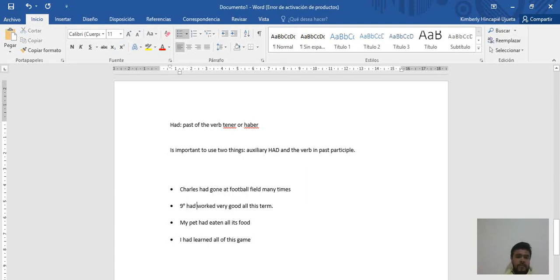You see verbs in past participle. This is a regular. In this case, we have an irregular verb. It is possible. My pet had eaten all its food. Here we have another regular verb, sorry. I had learned all of this game. You see, we can use whatever, regular and irregular.